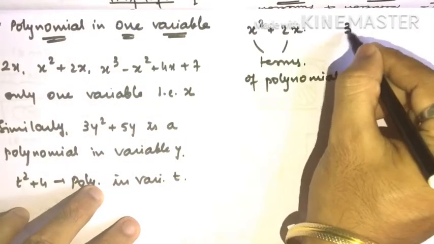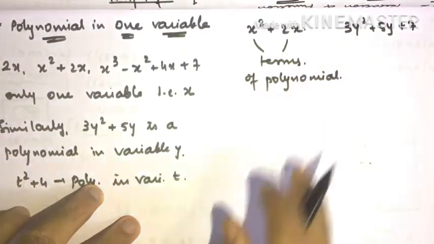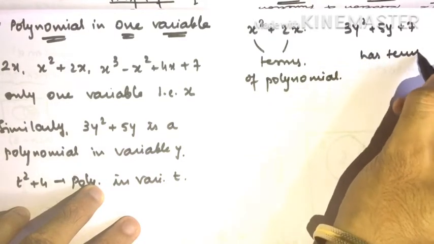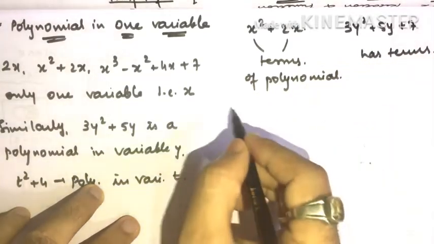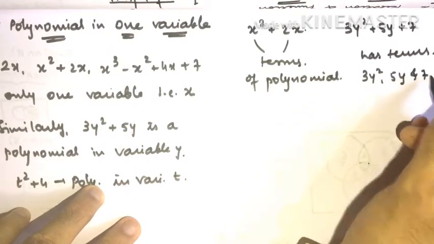Similarly if I have 3y square plus 5y plus 7, how many terms does it have? It has 3 terms. Are you getting my point? Which are they? 3y square, 5y and 7.